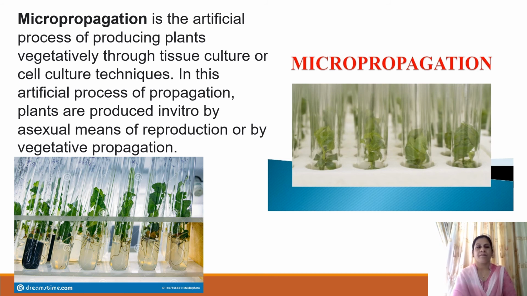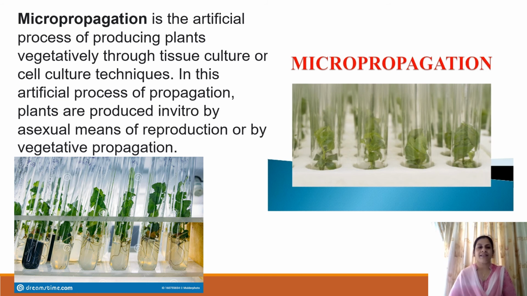Micropropagation is growing a large number of plants in vitro through the vegetative method of tissue culture. In this artificial process of propagation, plants are produced in vitro by asexual means or by vegetative propagation because of the characteristic feature of plants, that is totipotency.